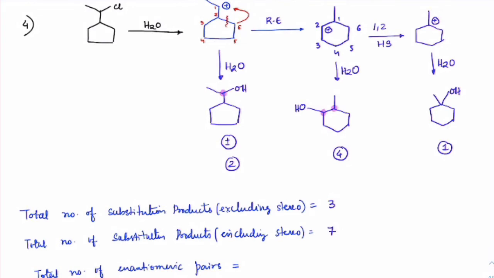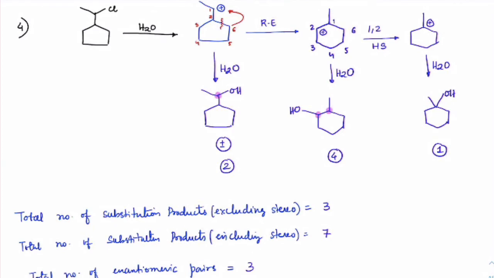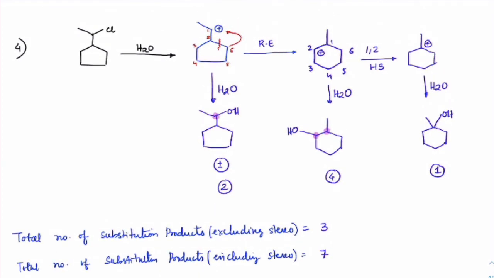Total number of enantiomeric pairs. So how many do we get? 3 of them. Any doubt? Yes, beta. Sir, in the cyclopentane, the charge may go to the second carbon, no, sir? Cyclopentane possibility. All right. Yeah, this will also be a minor product.